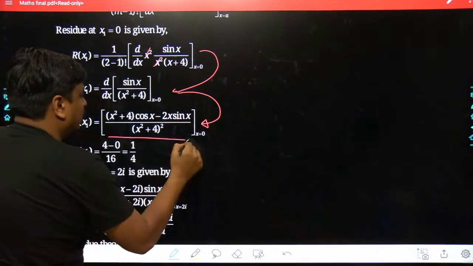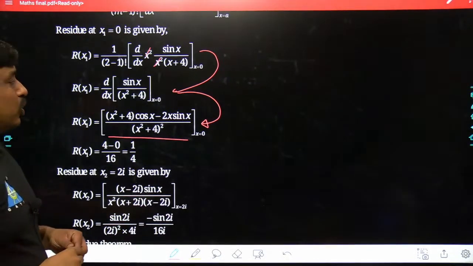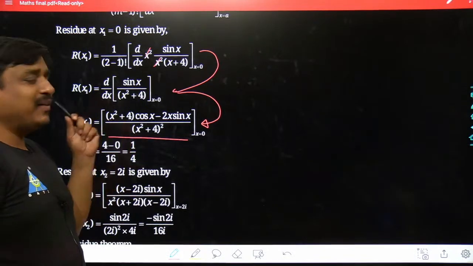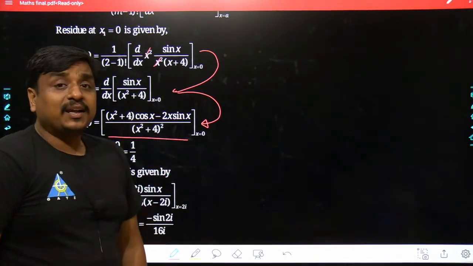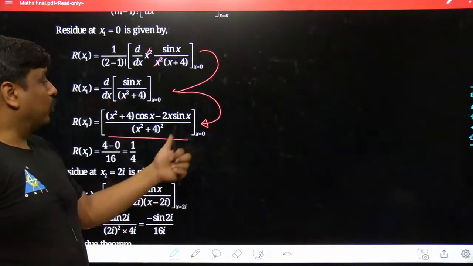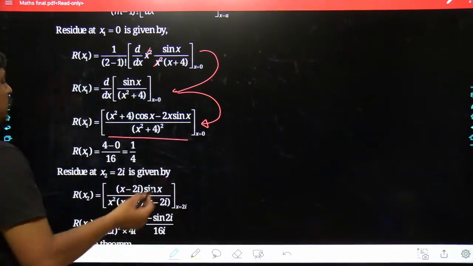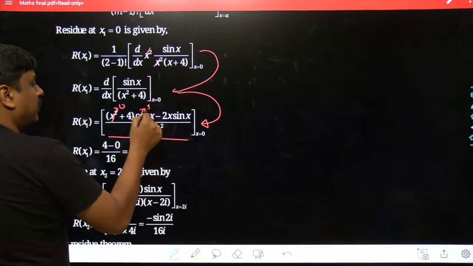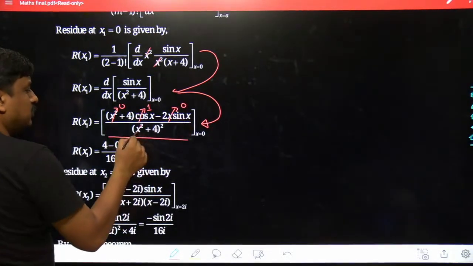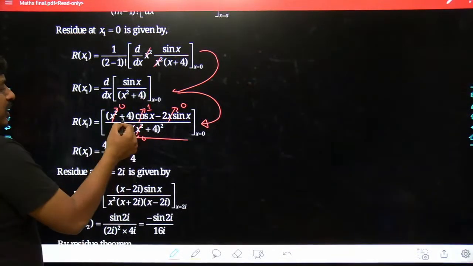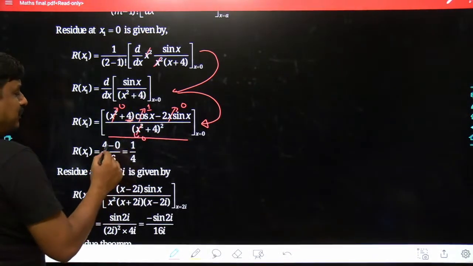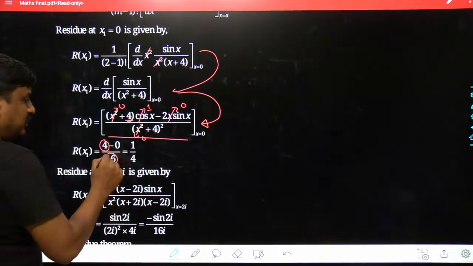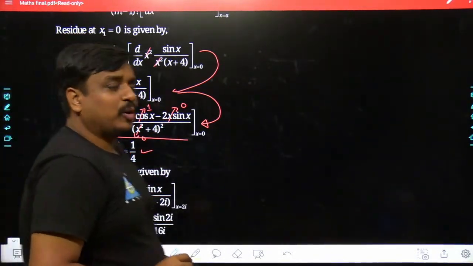So the result we get is (x plus 4) cos x minus sin x divided by (x plus 4) to the power of 2, and that value has to be calculated precisely at its pole itself, which is nothing but x equals 0. So once we start feeding the data, this would become 0, this would become 1, this would become 0, this would become 0. So at the numerator you will have 4, which is multiplied with 1, that is simply 4, and at the denominator you will have 4 to the power of 2, that is 16. So the result we get is 1 upon 4.